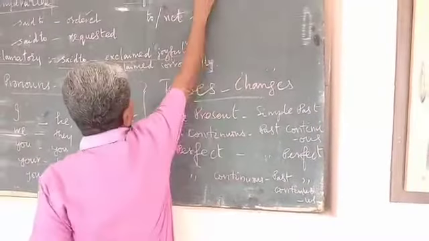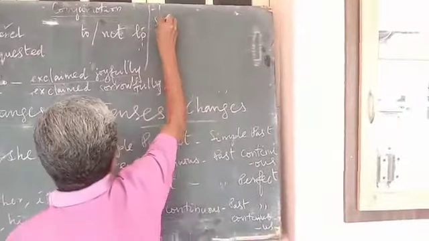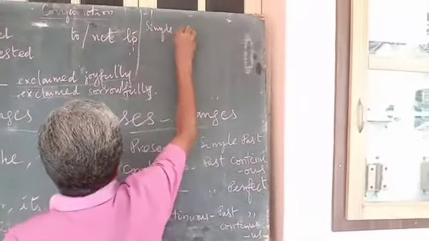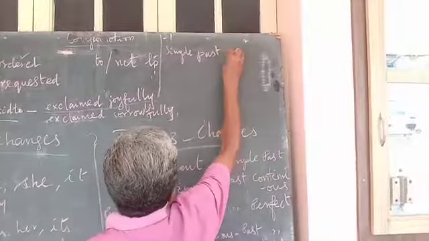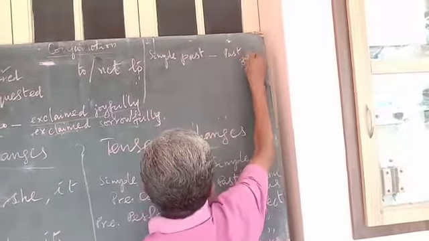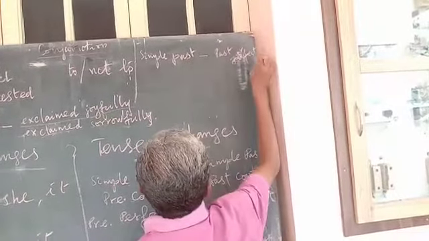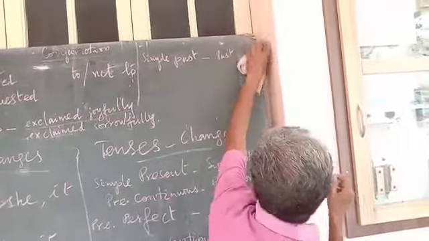Here, shall I write here? Simple past will become past perfect.